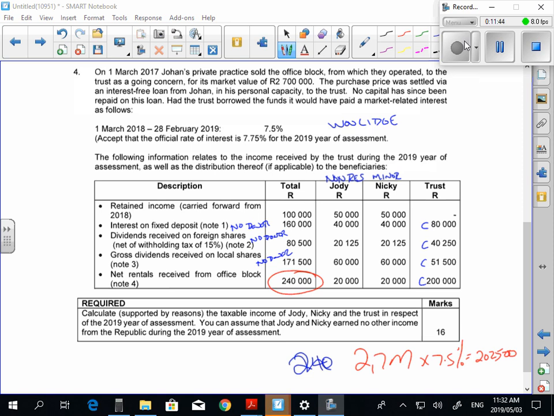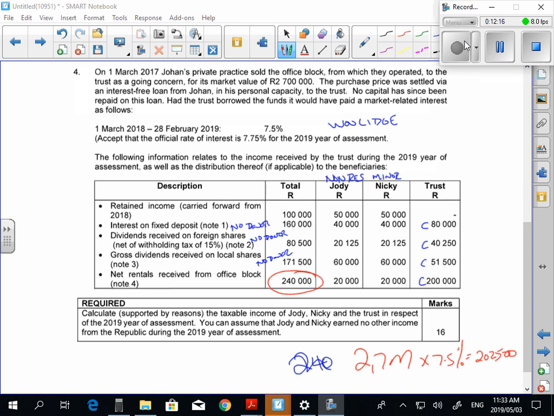240. Do you understand that the donor can't be taxed on more than 202,500? So I want to ask you a question. What do you think you're going to do with the 37.5? And I'd like you to think about it for 15 seconds, just to yourself, what you think happens. Okay. So most of you would have thought about prorating it. Okay, let me explain why proration is not the right answer.